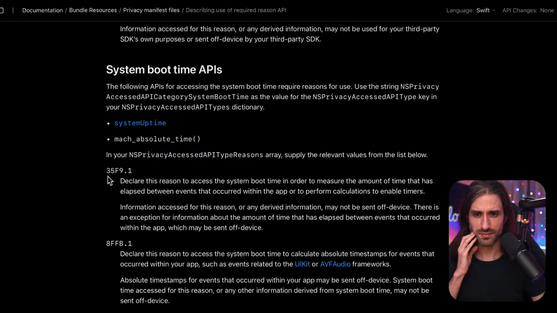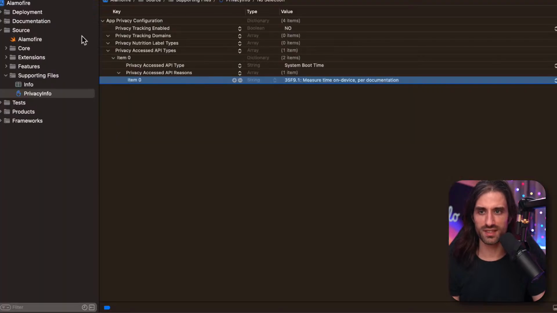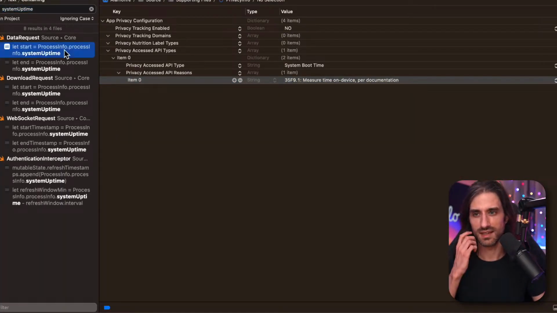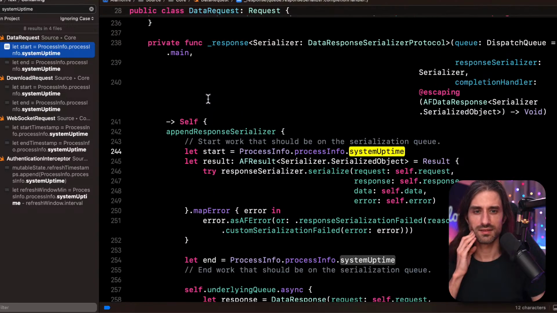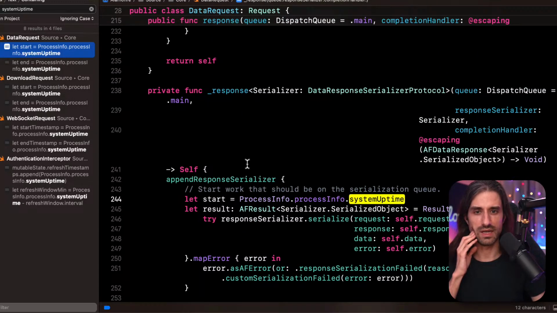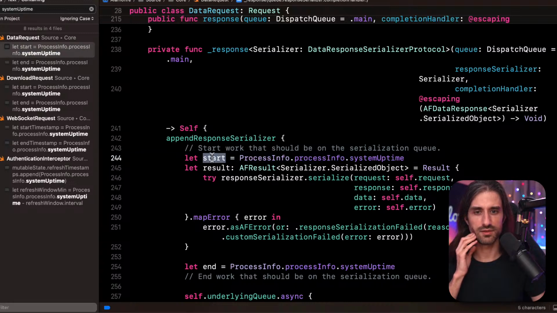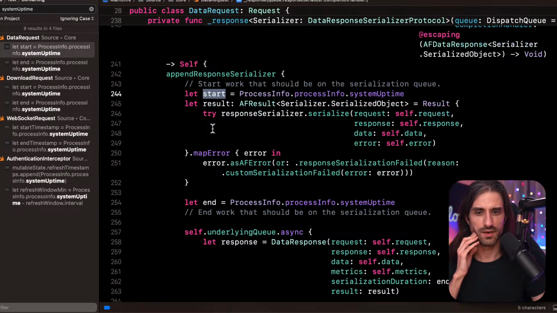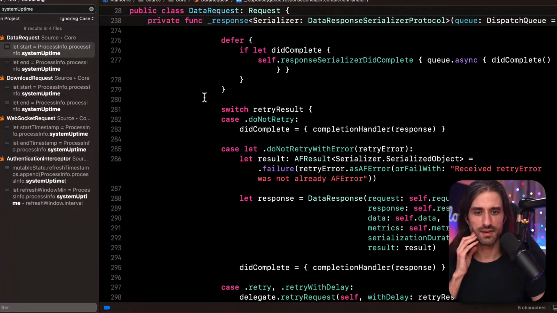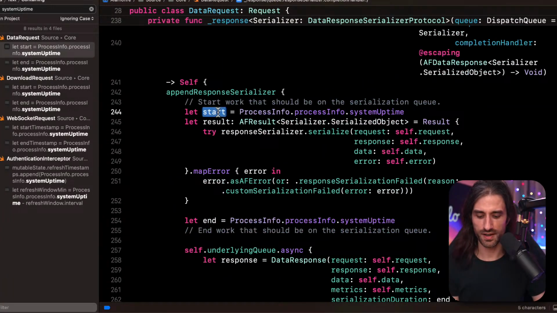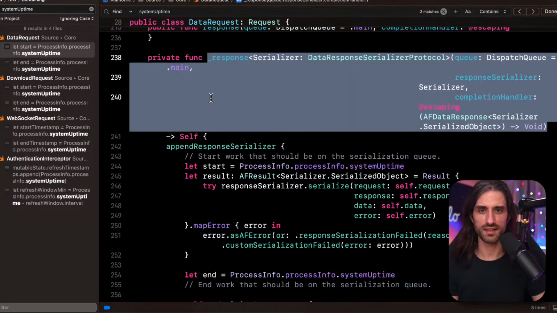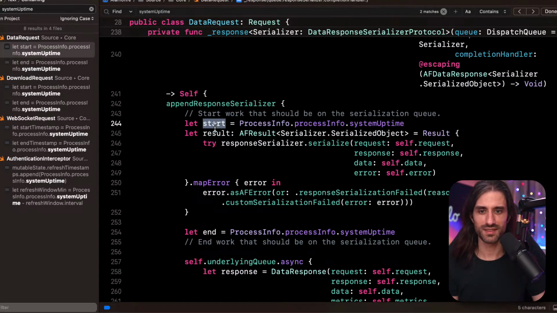Okay, so it's here. You want to access system boot time in order to measure the amount of time that has elapsed between events that occurred within the app or to perform calculation to enable timers. And so let's see if there is a call to system uptime somewhere inside this project. Yes. So you can see, it's a response serializer. So it gets the start time. And when is it used, this start time? I'm trying to find all of the occurrences of this start time. No, I didn't want to do that. I wanted to see where this variable is being used.